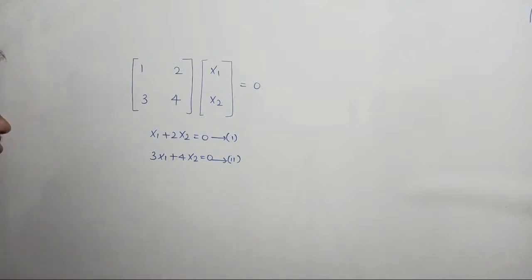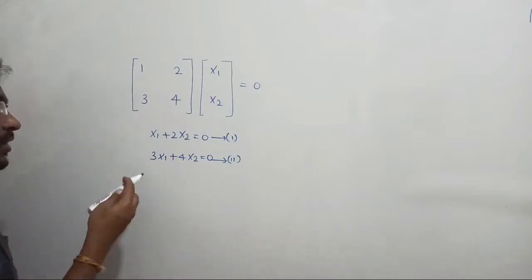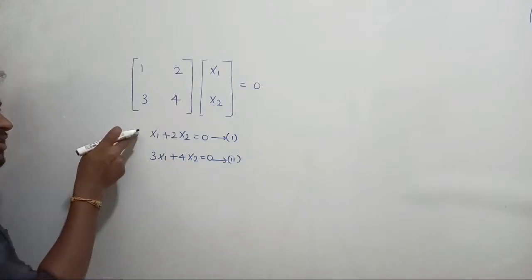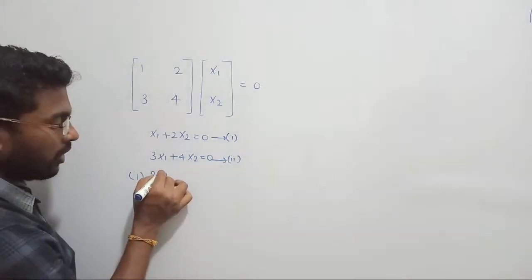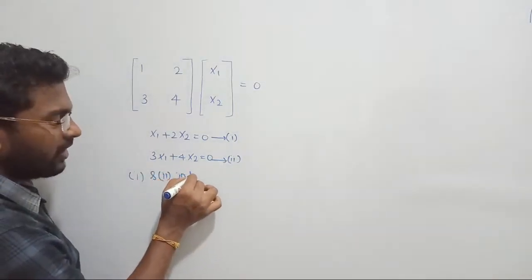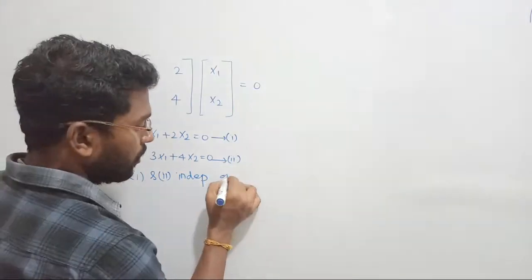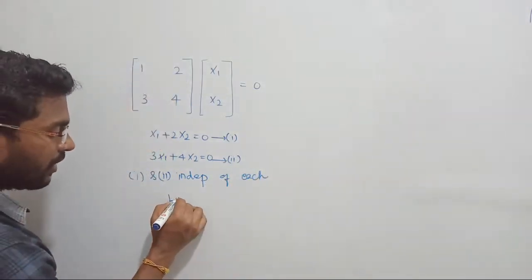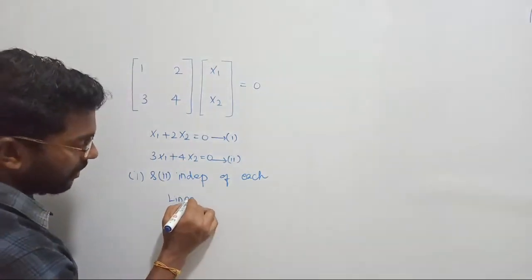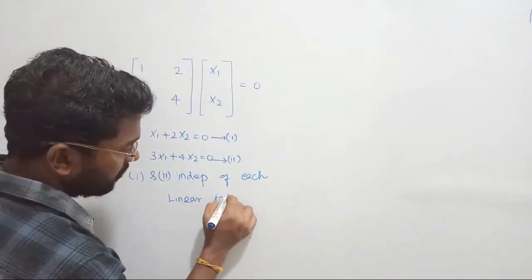Is there any chance? No. So the conclusion is that since equation number 1 and equation number 2 are independent of each other, it means that is called a linearly independent system.